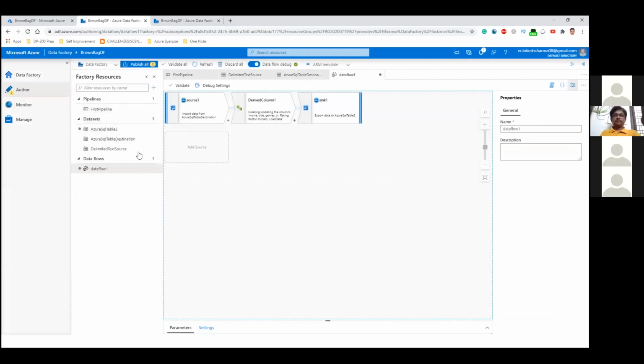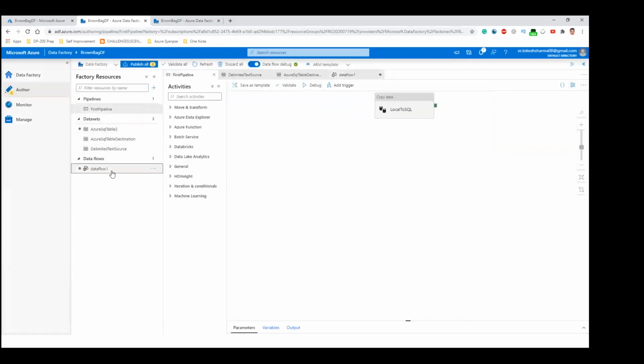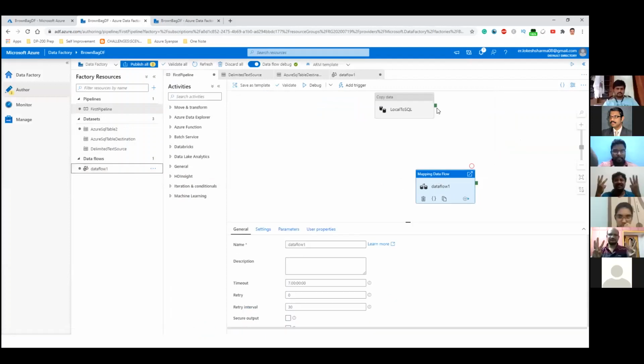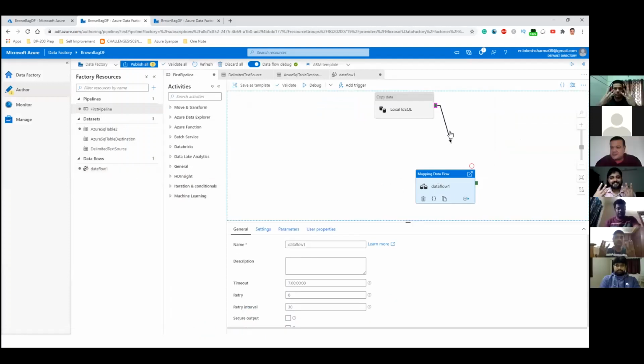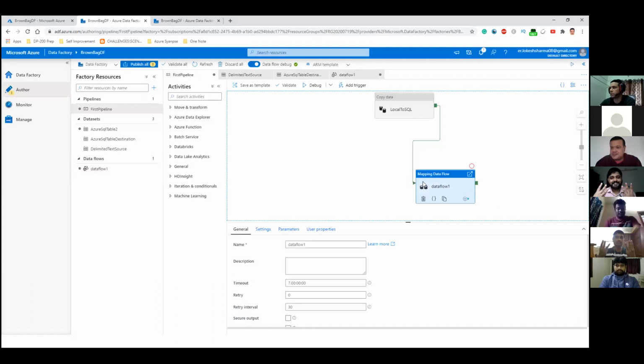So what we want now is, this data flow, you cannot run it alone, as standalone. It has to be a part of a pipeline. So this is nothing but your activity. So we will go into the first pipeline and drag this data flow. This will act as an activity, and then you can define the flow. So first we want the copy data activity to take place. We want the data to flow from your source file to the target table, and then use that data in another target table, another SQL table. So we have set up everything.